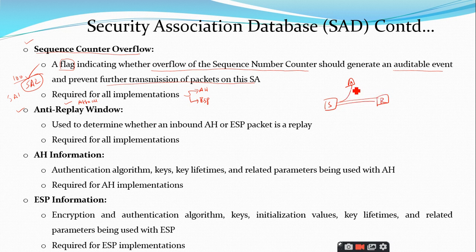After some time, the same packet will be replayed or retransmitted to the receiver. So the receiver already has that packet, and once the replayed packet comes to the receiver, he will get confused, or he will simply assume that something bad has happened. So that is one type of attack, which is called a replay attack.